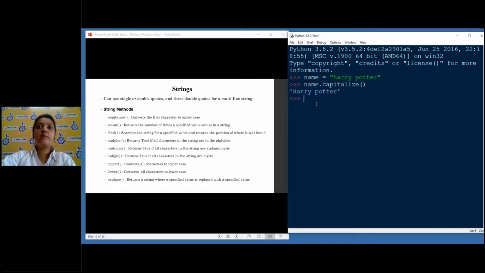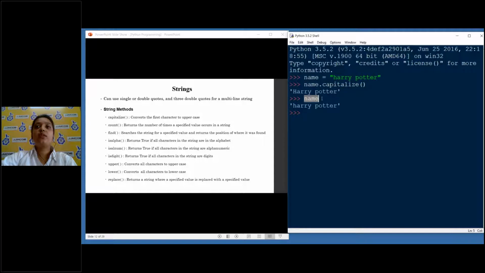But wait, remember I told you about the string being immutable? Now if I type name, you see the H is actually remaining the same. Exactly. If you use any kind of method on strings, this will not actually impact the string itself. It will only help us to change it, and you can give it to a new variable. You cannot actually edit the same string.